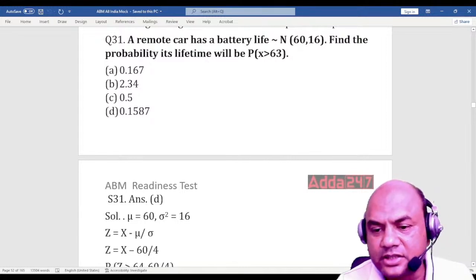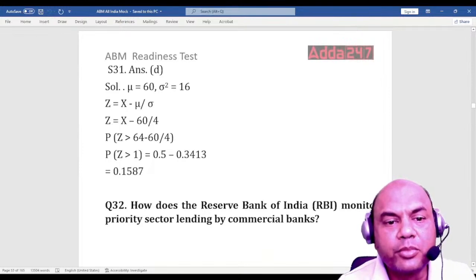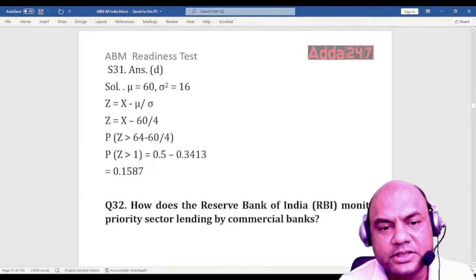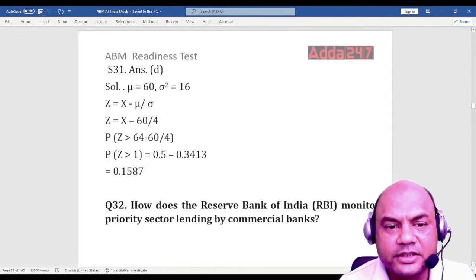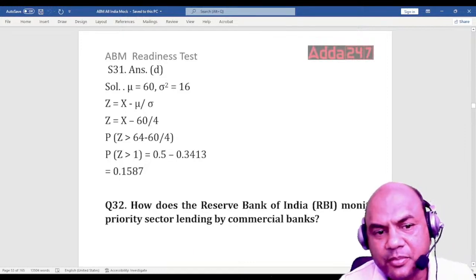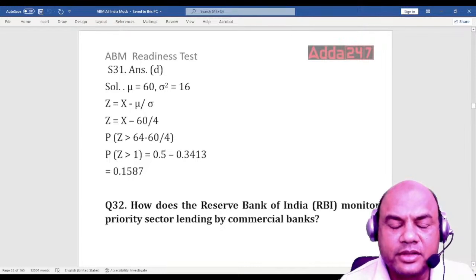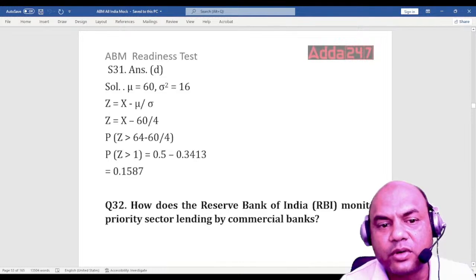See this, the explanation is also given to you. Mu is the population mean, 60. Sigma squared means standard deviation squared, that is the variance, 16. So now find out the Z. Z equals X bar minus mu upon sigma bar. Basically, sigma is the standard deviation. Here, this is actually the standard error, but the standard error is taken as the standard deviation only because we don't know the sample size.